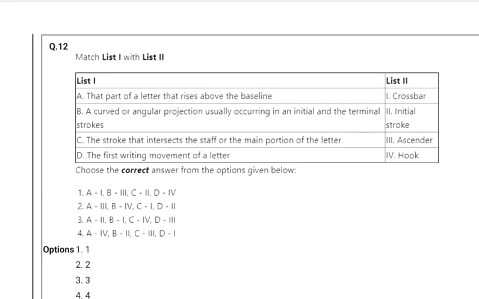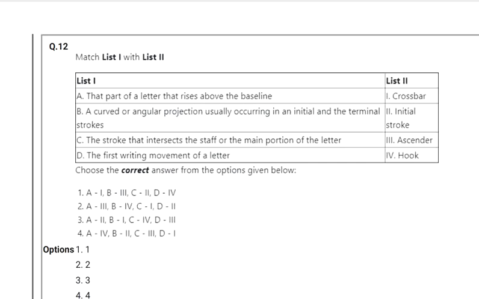Then match list 1 with list 2. List 1, first list 2: crossbar, initial stroke, ascender, hook. So these are related to handwriting. Then list 1: that part of a letter that rises above the baseline. Which rises means ascender. Then a curved or angular projection usually occurring in the initial and the terminal strokes.